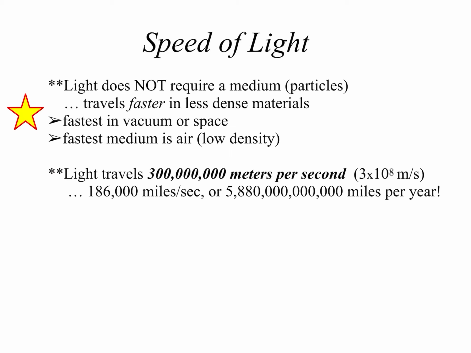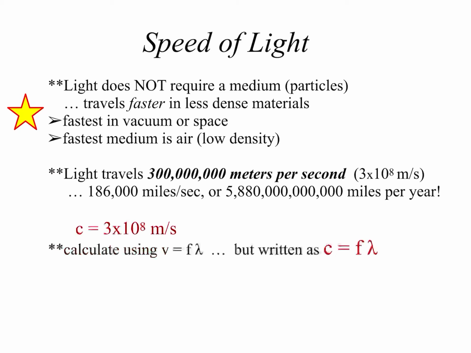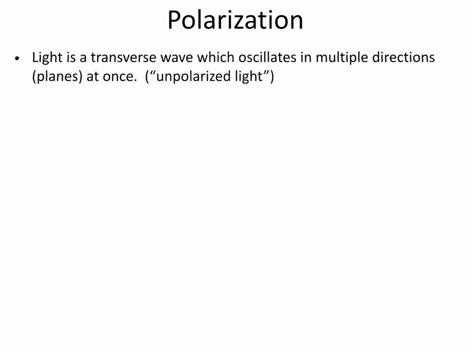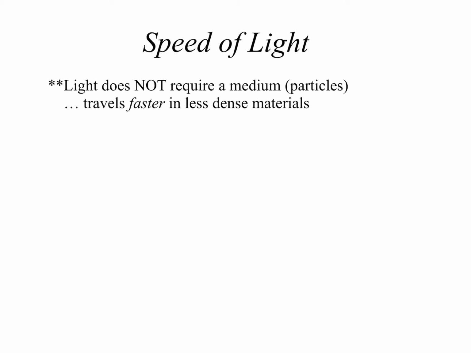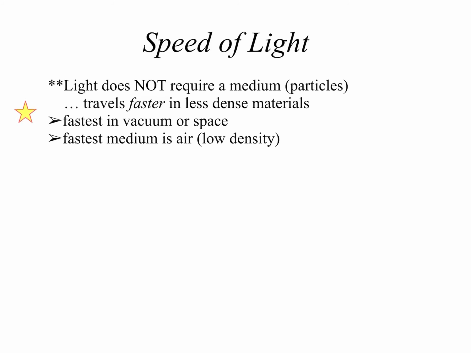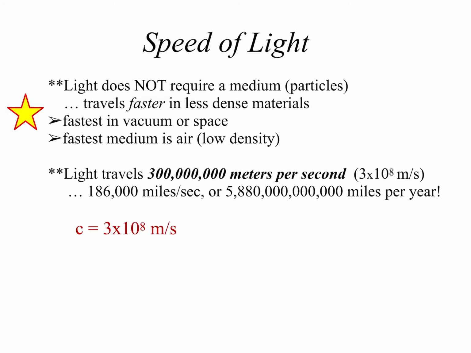The speed of light, as I mentioned before, is 3 times 10 to the 8th meters per second. This is the value C, which is a constant for us. Again, we'll focus on the math in a different lesson, but all electromagnetic waves are going to have a value of 3 times 10 to the 8th for that speed.